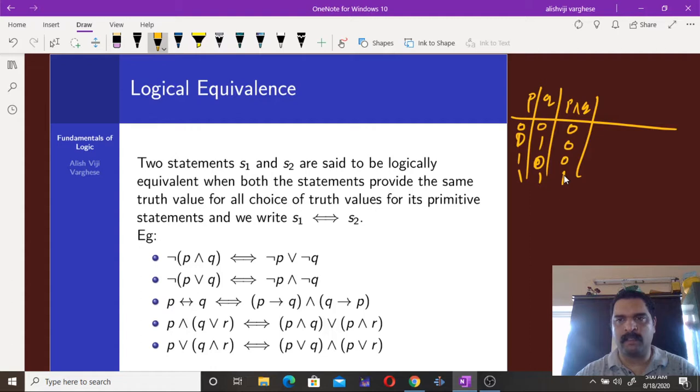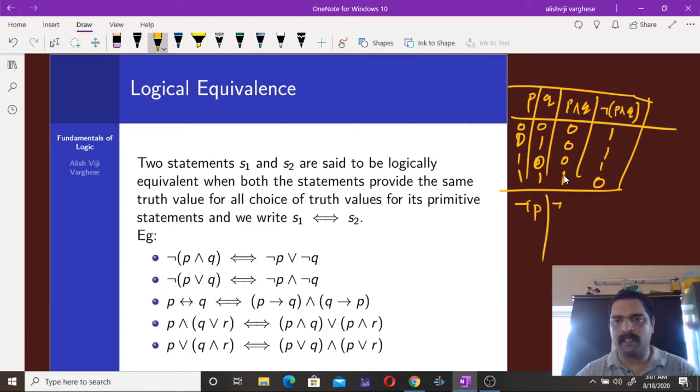Then we write the truth value of negation of P and Q. Negation of P and Q is 1, 1, 1 and 0. And if you write the truth table for negation P or negation Q, what will be the values?